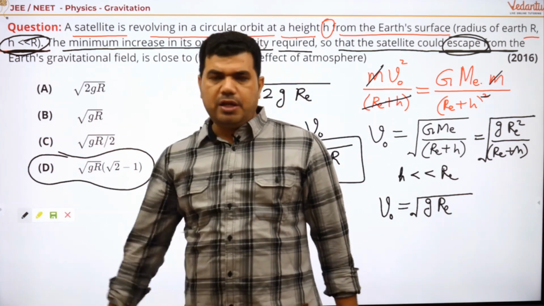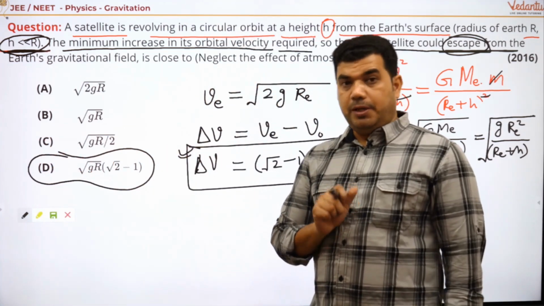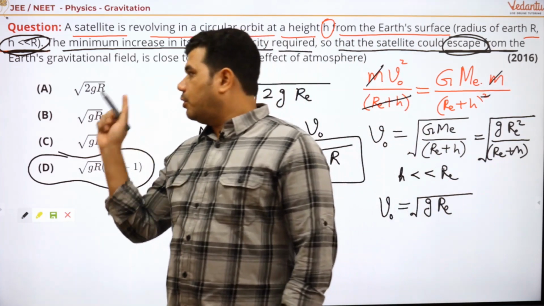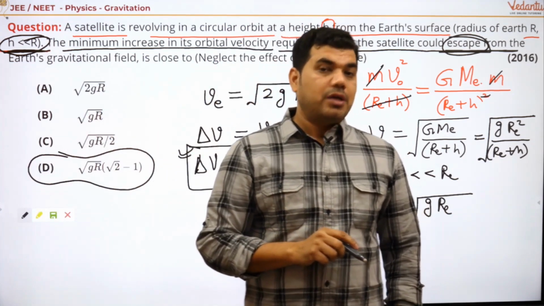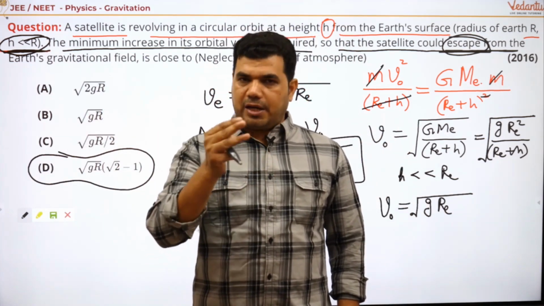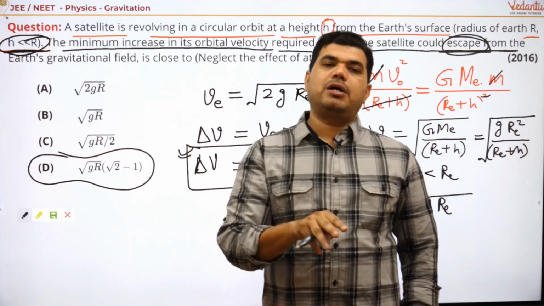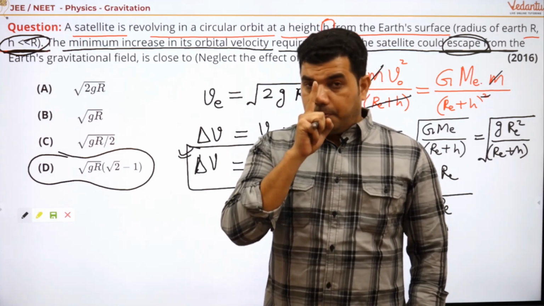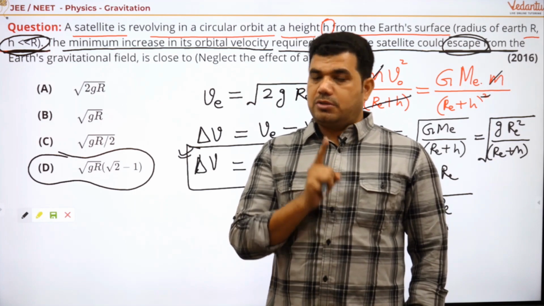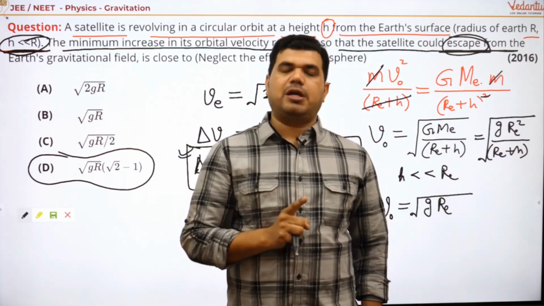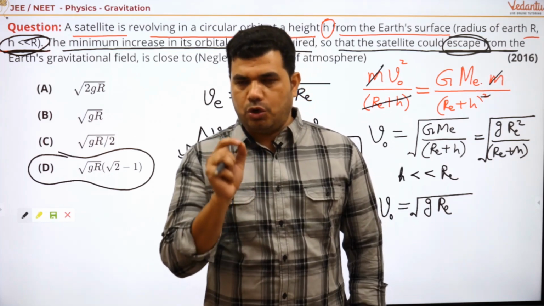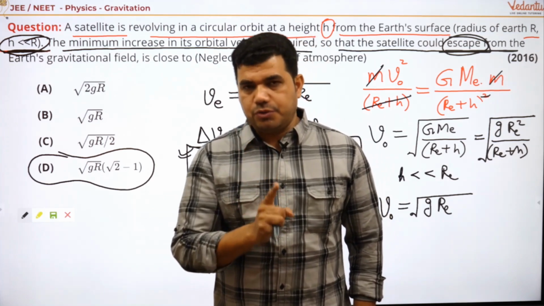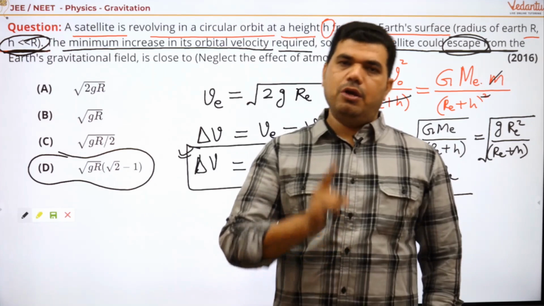A very simple question for you, but by this you can score 4 marks. If you do it wrong, then you will lose 4 marks. You can get 3 marks, but you can lose 4 marks due to negative marking. So be concentrated and be accurate. Right? The whole game is about speed and accuracy. The questions will be easy, simple, normal, but you will be made a little confused. You should not get confused, should not hurry, and should stay accurate.